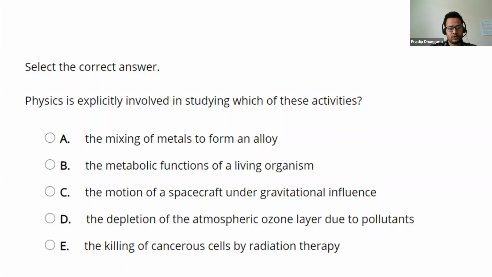Let's go to C, motion of a spacecraft under gravitational influence. Whenever we hear about gravitational influence, it falls under one of the branches of physics, that's mechanics. So the correct choice is C. You can think about D and E as well, and how we can eliminate those two options. Now we'll move to the next question.